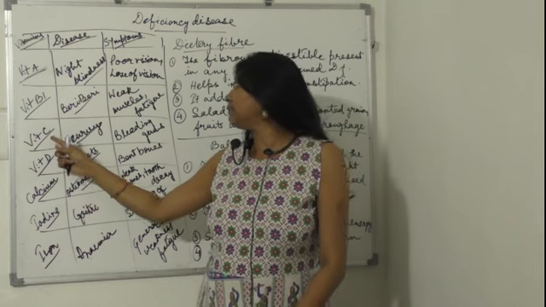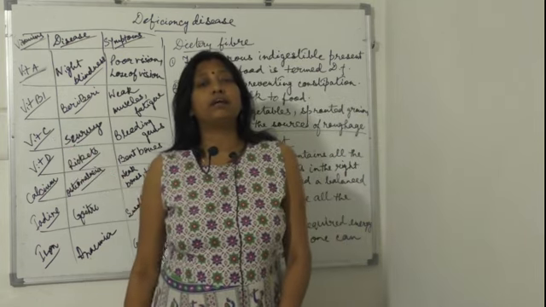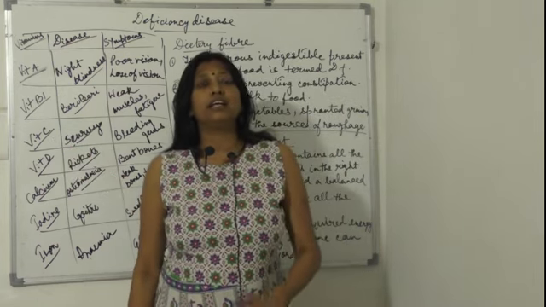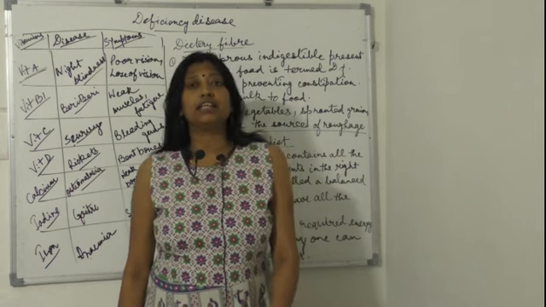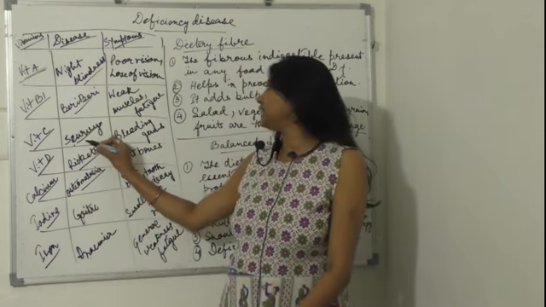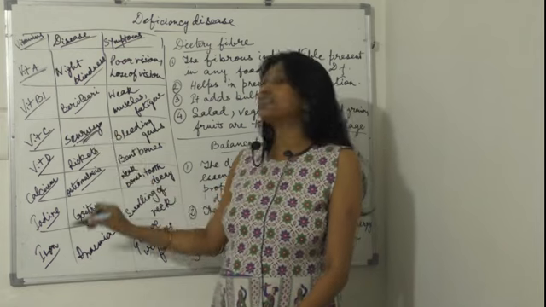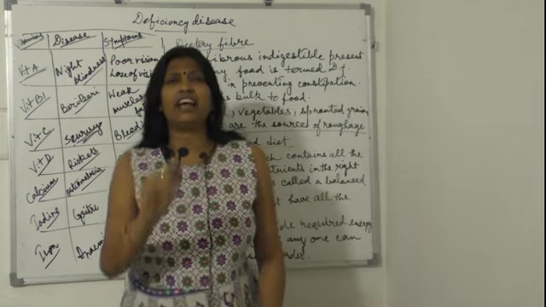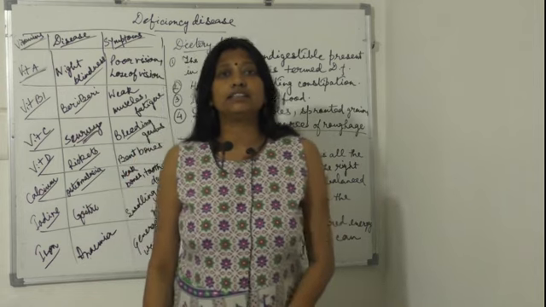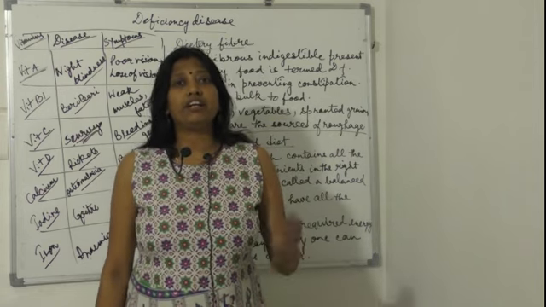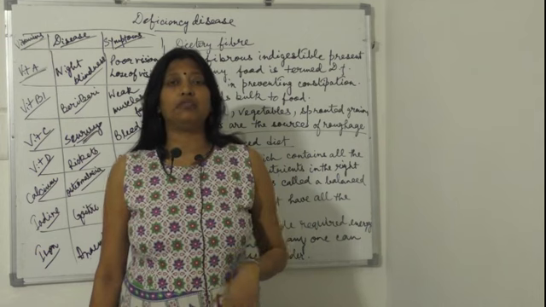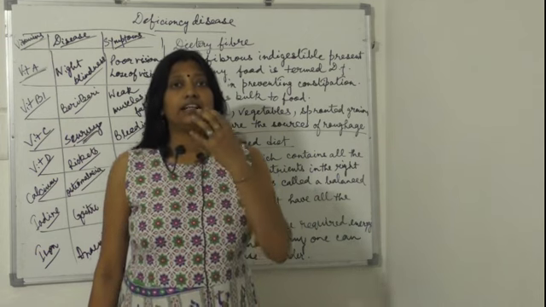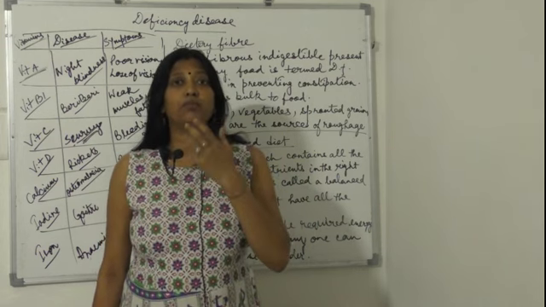Next one is vitamin C. The deficiency of vitamin C causes the disease called scurvy. In scurvy, you have bleeding gums, and it is a very common disease. Whenever you are brushing your teeth, sometimes you will notice bleeding from your gums.